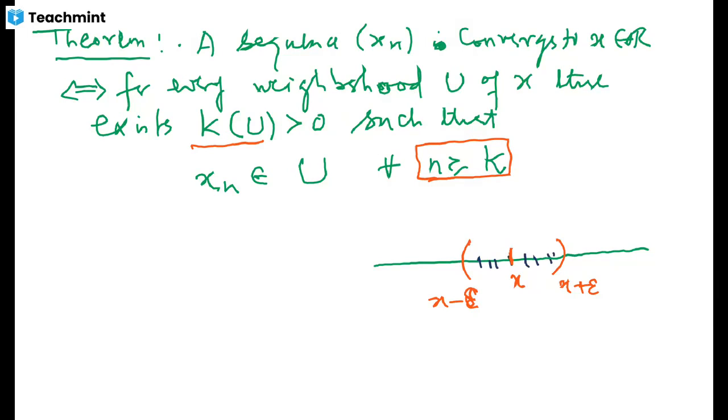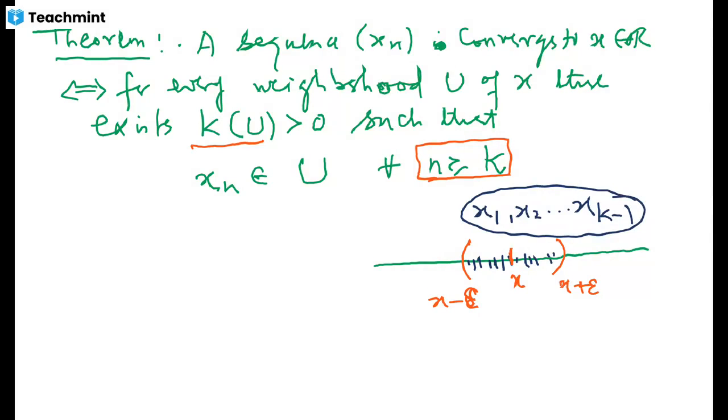So the only possible terms that remain outside this neighborhood will be, in this case, x1, x2, and so on up to x(k minus 1). So these are only finitely many terms, and possibly they may remain outside of this neighborhood. Otherwise, every other term of this sequence is lying inside this neighborhood. If you have this kind of phenomenon, then this behavior of a sequence is usually known as convergence of the sequence. So let me first establish equivalence with this neighborhood convergence of the sequence, and then we will work on other things also.